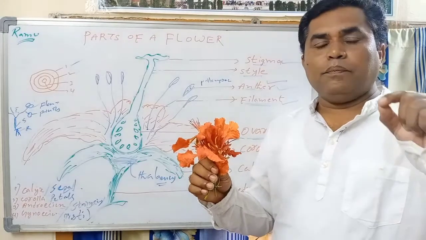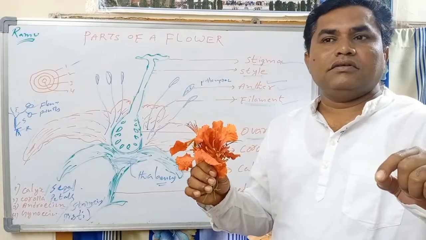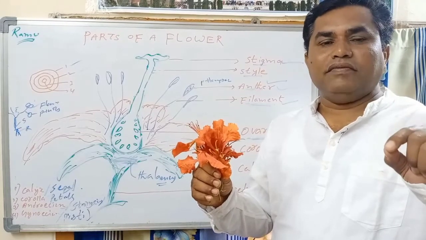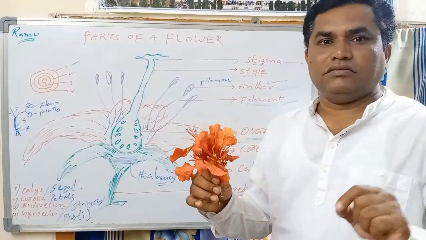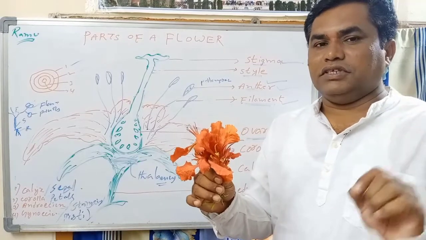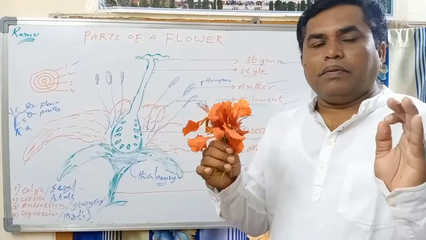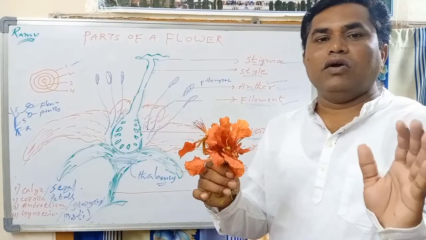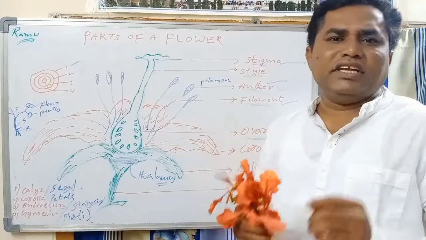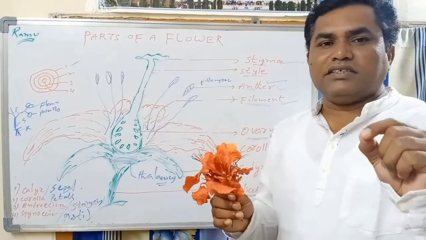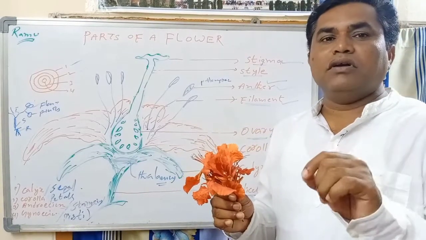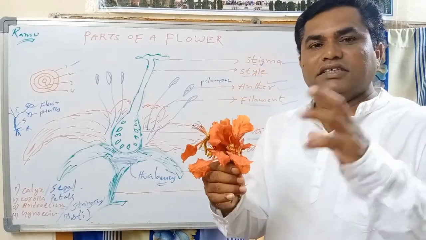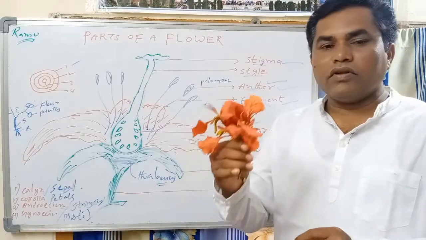Means plants reproduce by the flowers through sexual reproduction, so flowers play a major role in carrying out sexual reproduction. There is a question: which parts of a plant carry out sexual reproduction? Flowers. Why? Because they have sex organs.